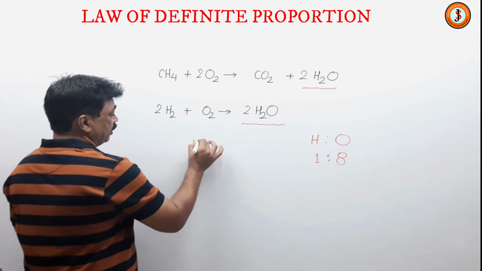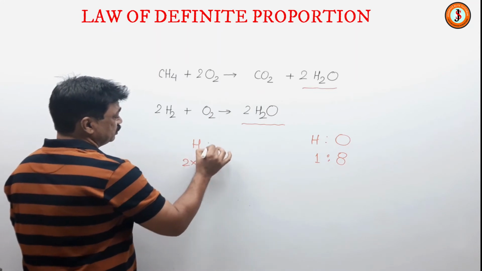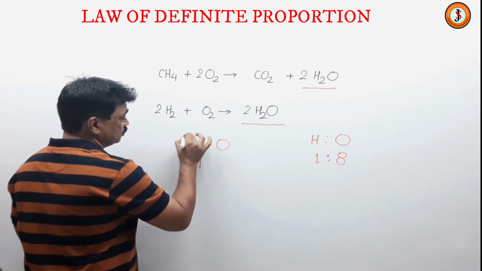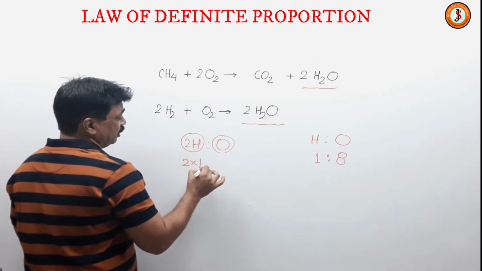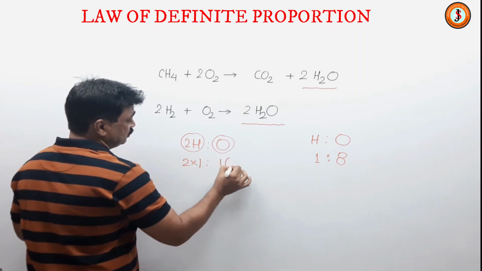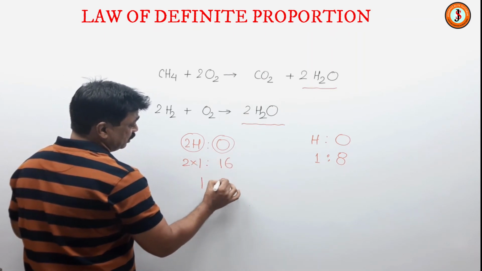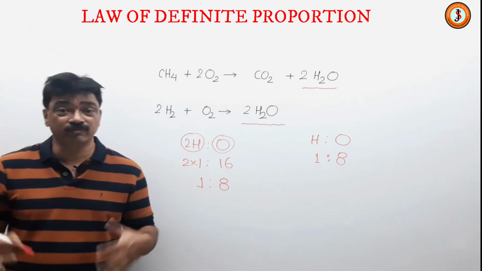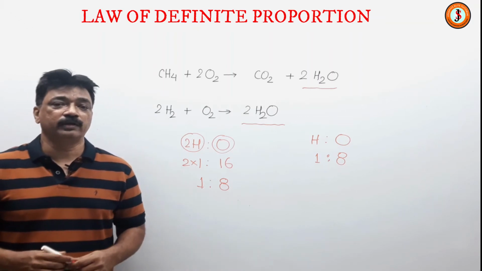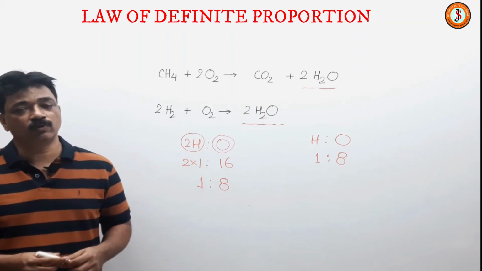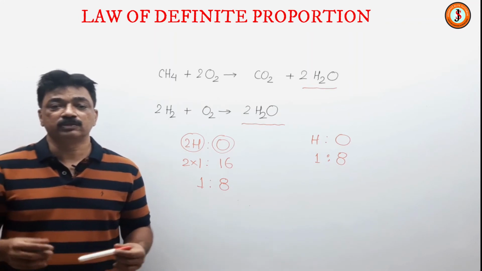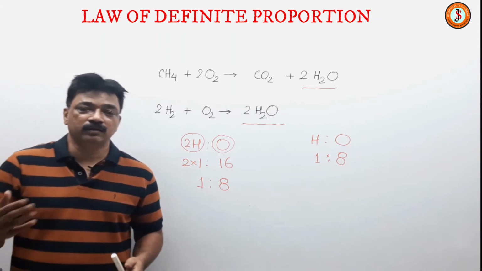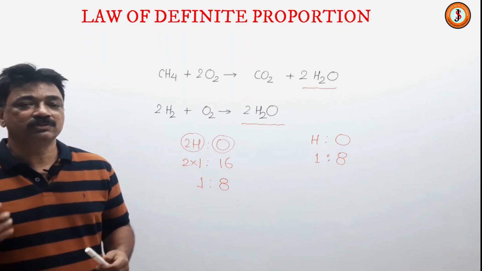Like we know, hydrogen has a mass of 2 atomic units, and oxygen has a mass of 16, if there are two hydrogen in water and one oxygen atom. So if I take out the proportion, it is 1:8. So this is what he said. Irrespective of the way a compound is formed, it will contain exactly the same type of atoms, and it will always contain the same number of atoms of each type forming that compound. And thirdly, by mass it will always have the same ratio.